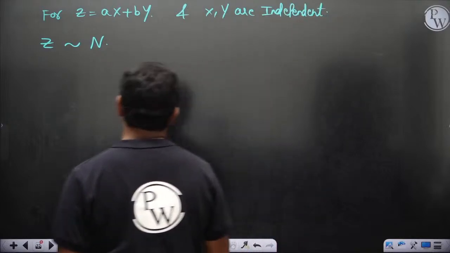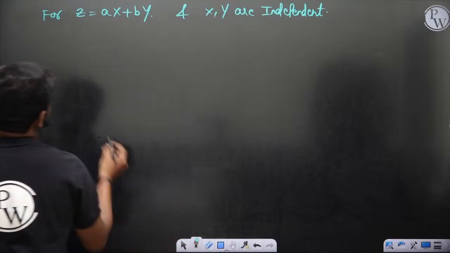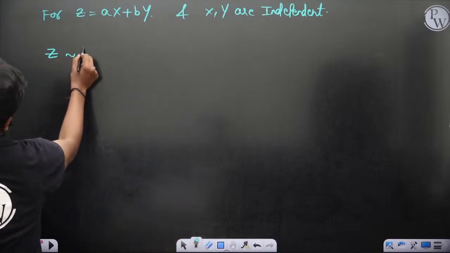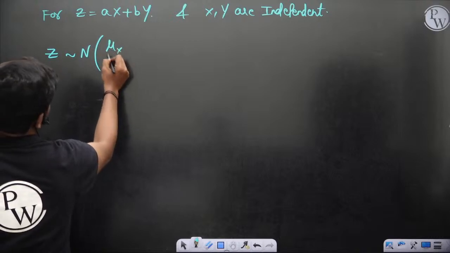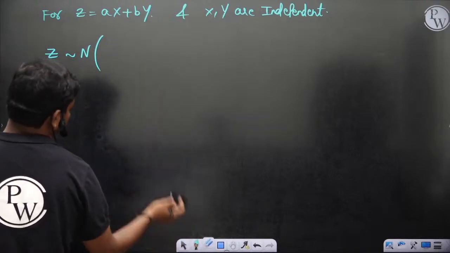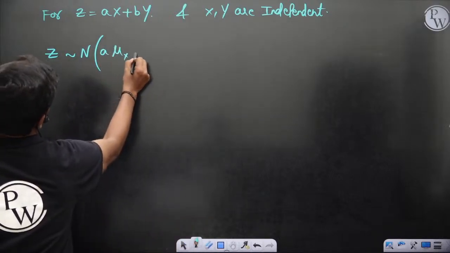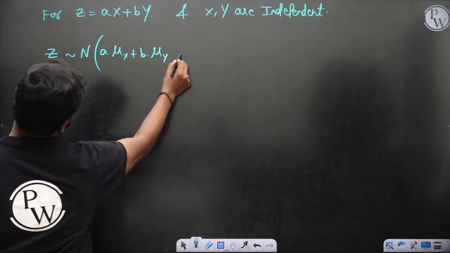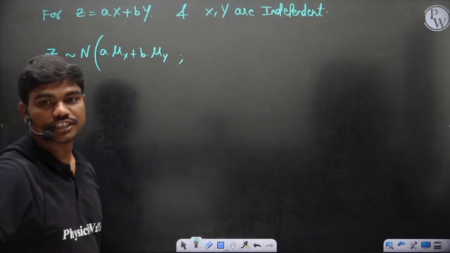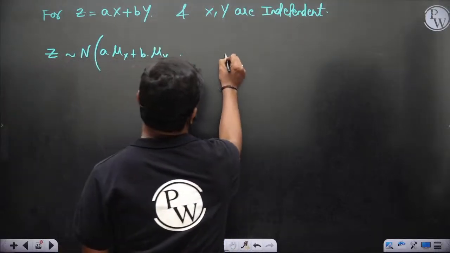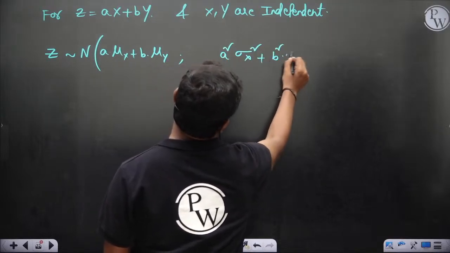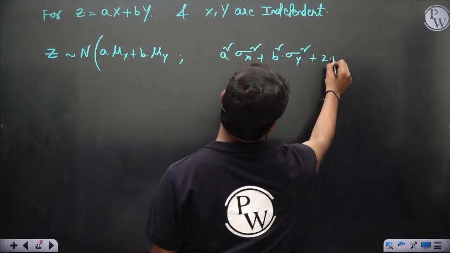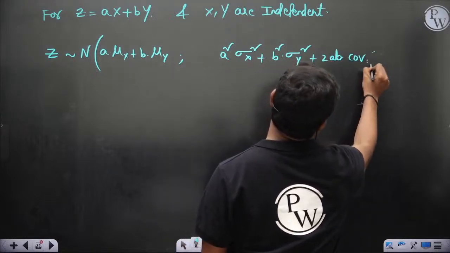If X and Y are independent, then Z is normally distributed with mean a into mu x plus b into mu y. This would be the mean of the newly generated random variable, and the variance is a square variance of x plus b square variance of y plus 2ab into covariance of x comma y.